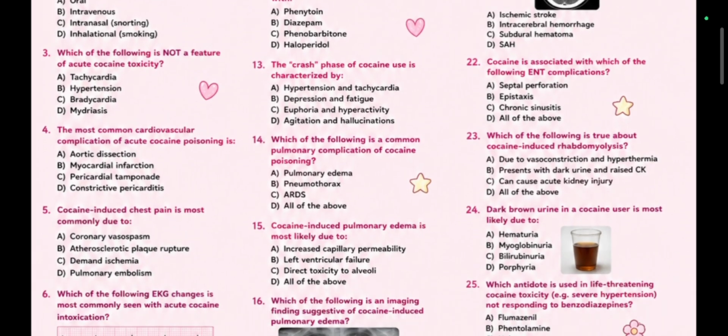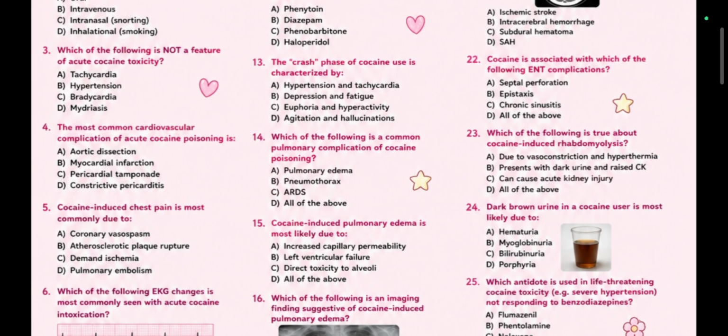Which of the following is a common pulmonary complication of cocaine poisoning? Pulmonary edema, pneumothorax, ARDS, all of the above. Common pulmonary complication. All of the above. Pulmonary edema also, pneumothorax also, ARDS also. Cocaine-induced pulmonary edema is most likely due to increased capillary permeability, left ventricular failure, direct toxicity to alveoli, all of the above. All of the above.